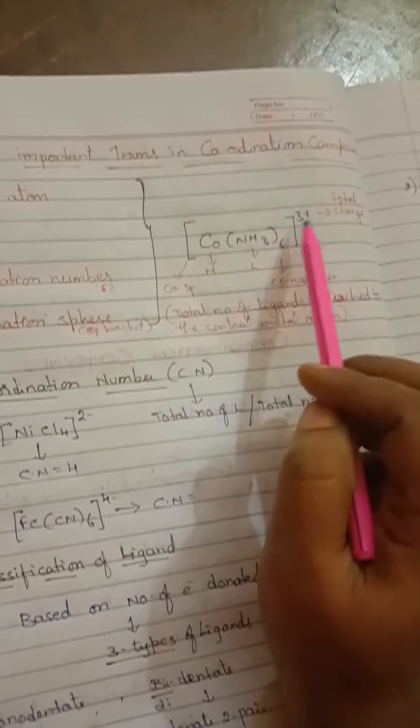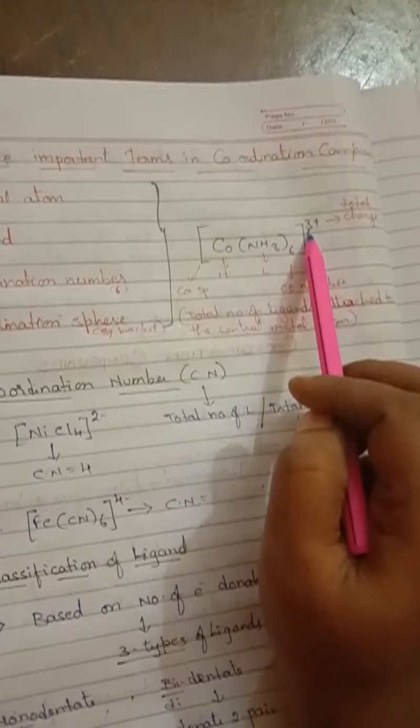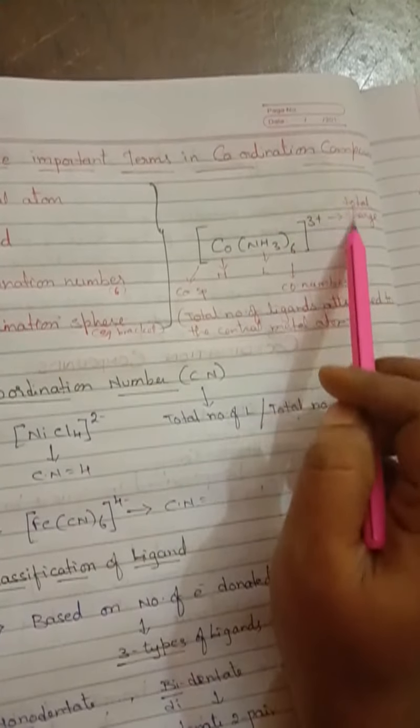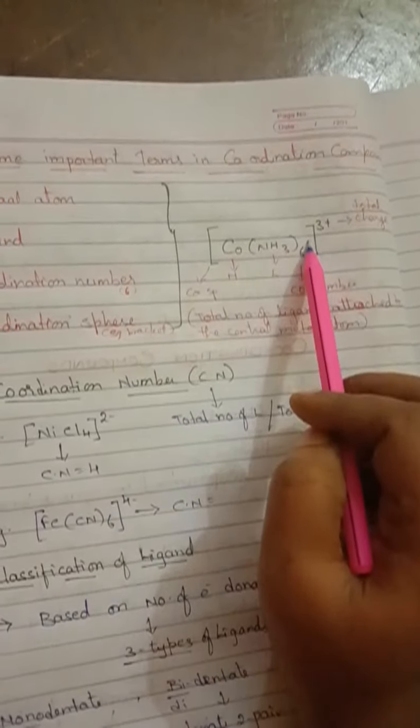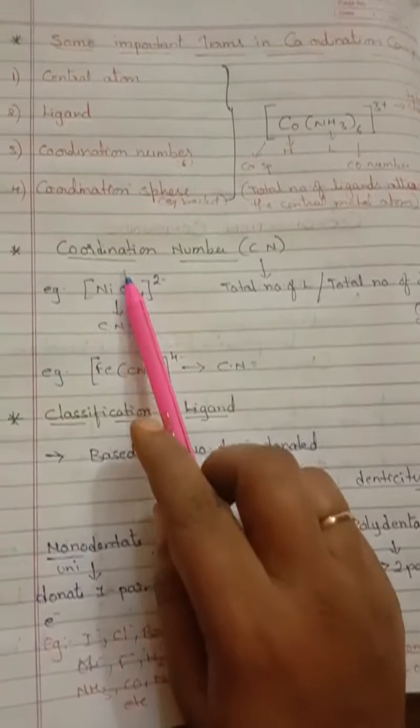And what about this plus 3? This is the total charge of this coordination compound. Okay, plus 3 is nothing but the total charge of this compound. Yes, so these are some important terms which we are learning in this topic.